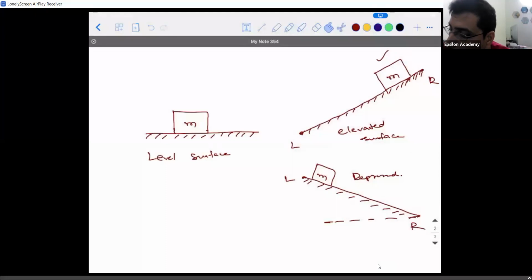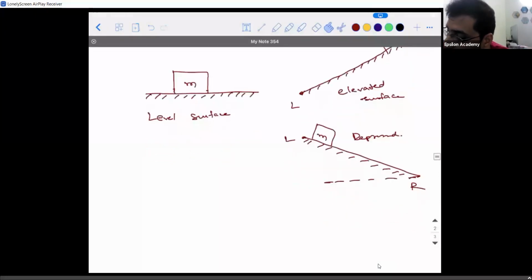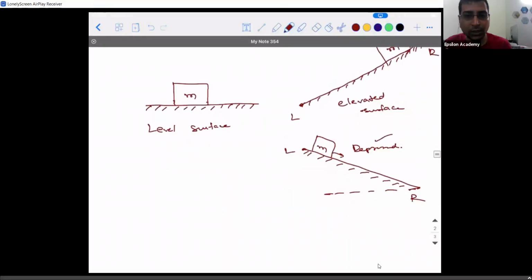So if I place a block here, this block is still going to move in the downward direction. So I can say the right hand side is depressed with respect to the left hand side. Accepted? So this is speaking in terms of mathematical value, that is elevated surface and a depressed surface, right?